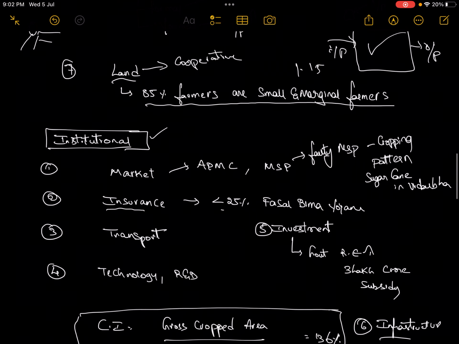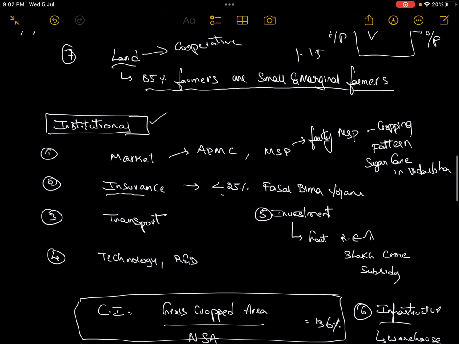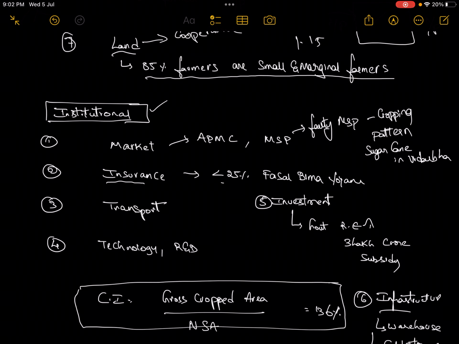Then next heading, institutional factors. Under the institutional factors, one of the major problems is the market. You all know our farmers' market is regulated by the APMC. What are the problems in the APMC? I have already dealt with this, I'll deal with it again. So what are the problems under the MSP?